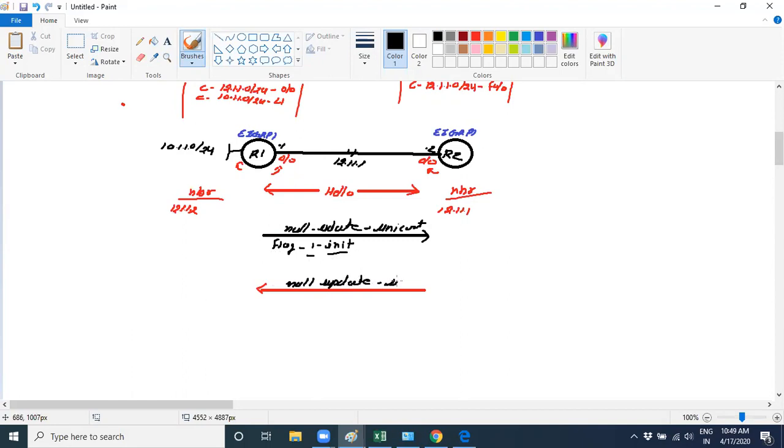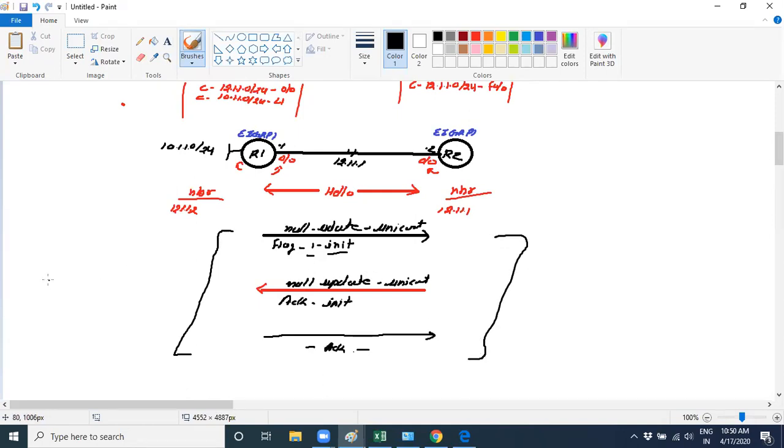It would also be unicast. But with the same update, it will share the acknowledgement also. Initiate flag, and it will share acknowledge also as a three-way handshake. Now what will R1 do? R1 will share the acknowledgement. Clear to you guys? It's like a three-way handshake.